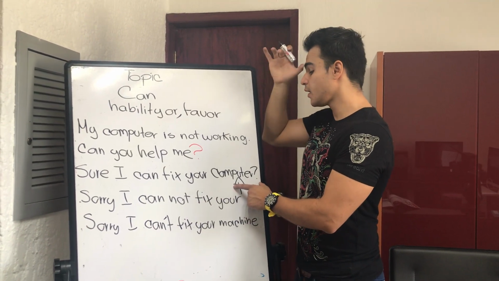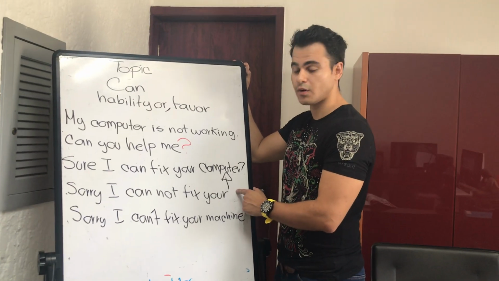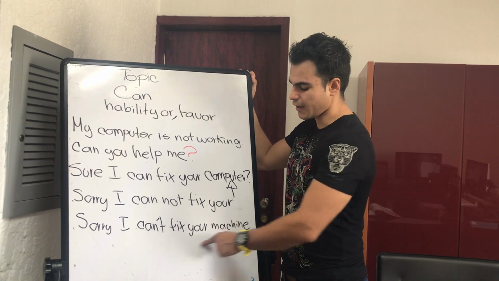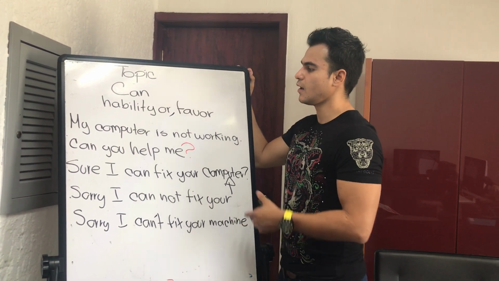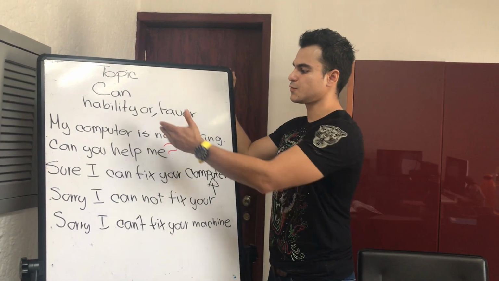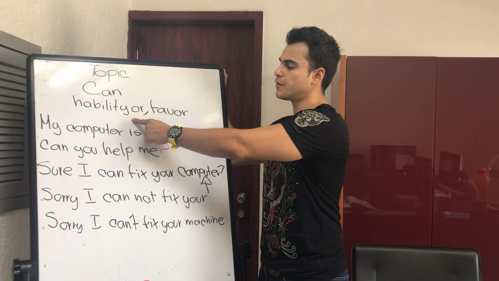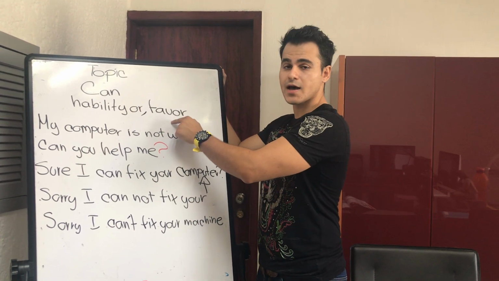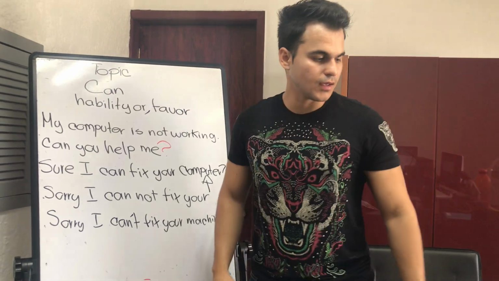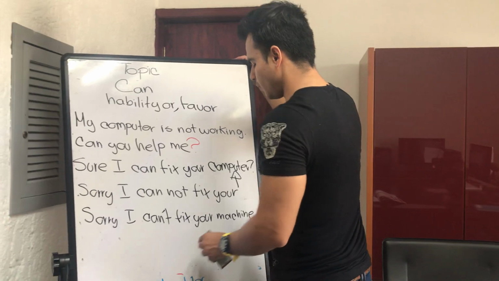Hablamos de una habilidad que no tiene en este ejemplo. I can't fix your computer. Y hablamos de una habilidad que no tiene utilizando la contracción. I can't fix your machine, right? And that will be how we are going to use the verb can to express an ability that we have or that we don't have, unfortunately, or by asking for a favor, right? That will be. And finally, the next topic that we have in our book will be this topic.